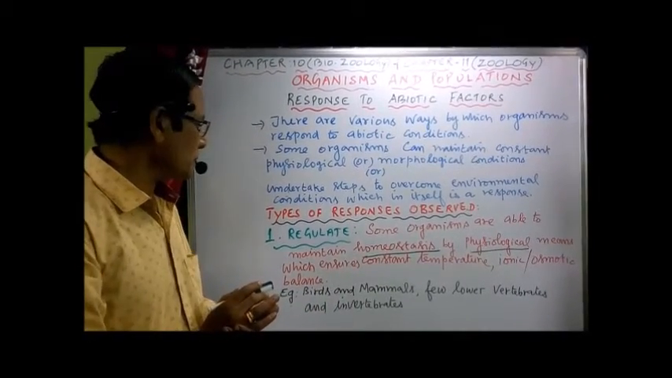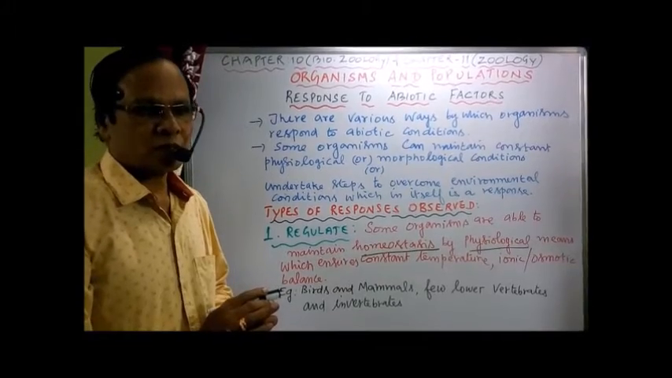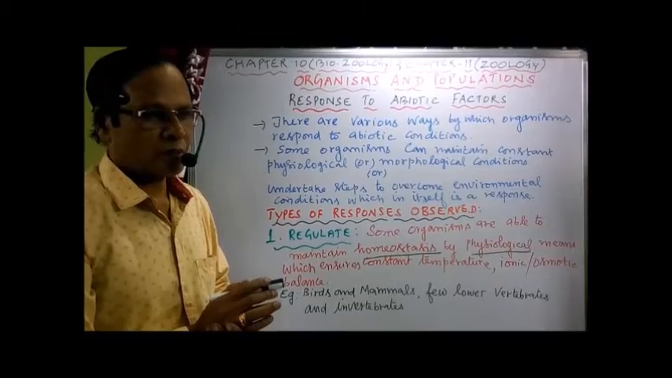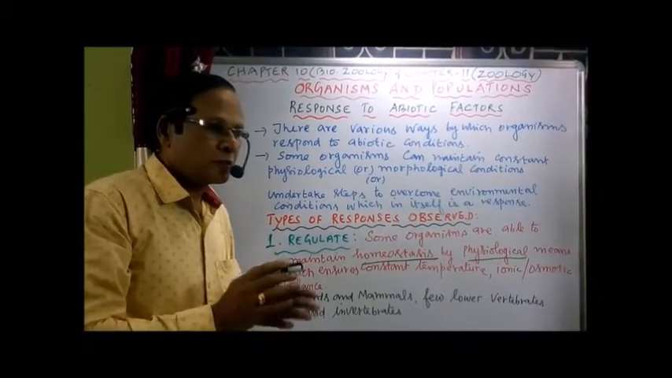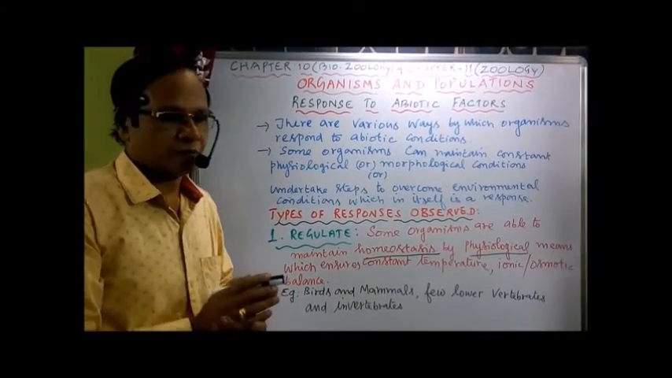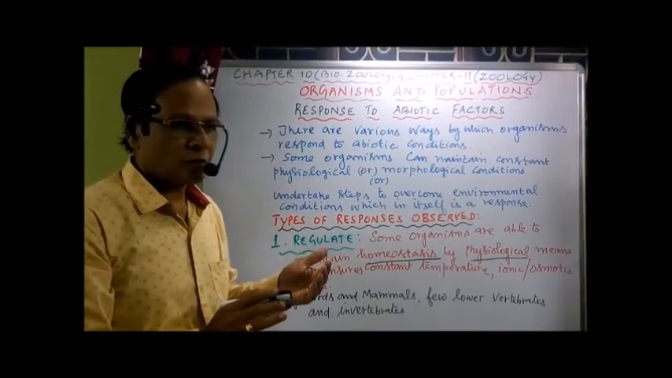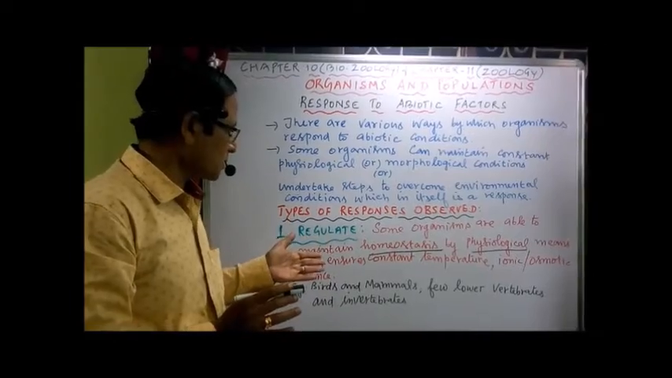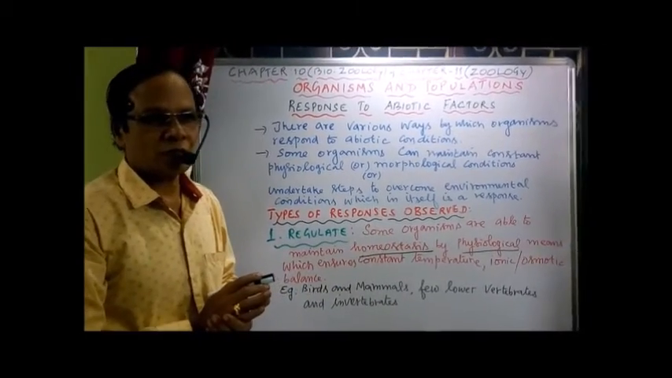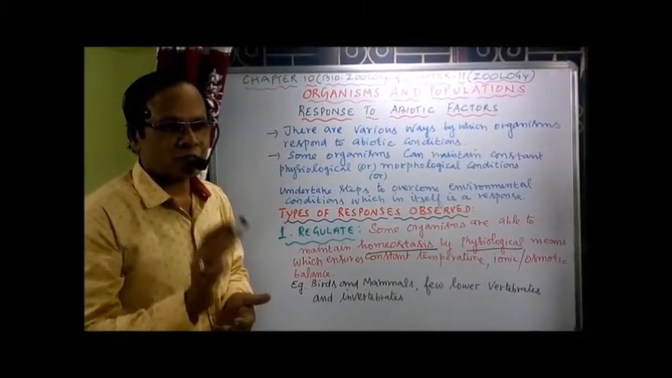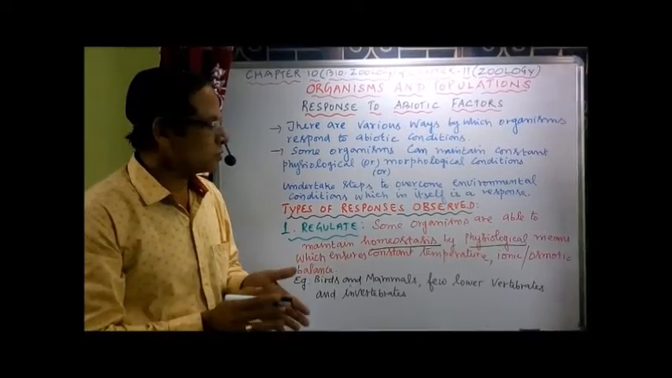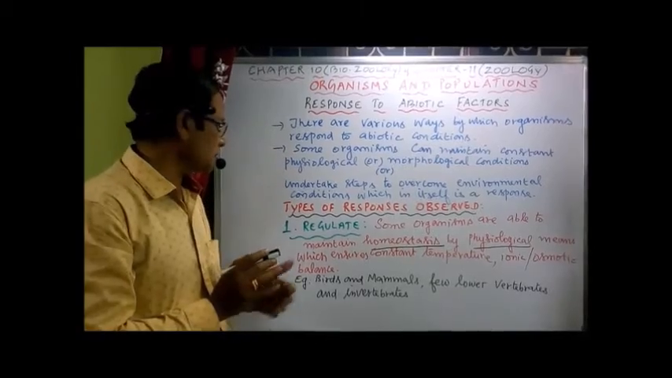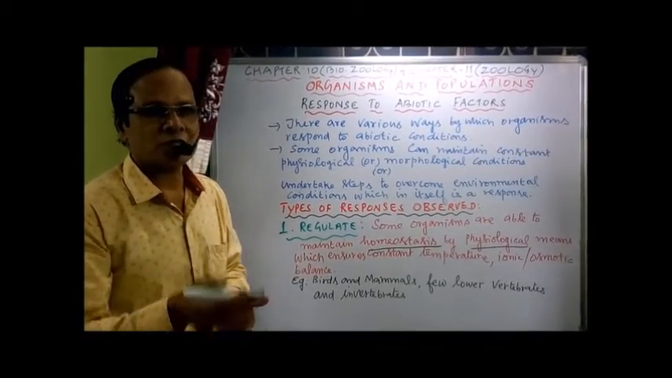We also have partial regulators. The partial regulators can maintain their body temperature up to a certain level. Suppose the temperature is going on increasing. They normally maintain a constant temperature, so some organisms are able to regulate their body temperature up to a certain level. Such organisms are called partial regulators.